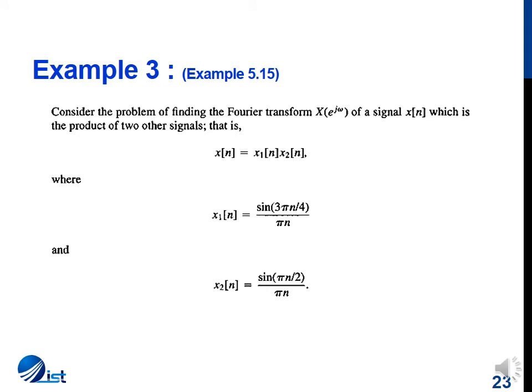Since we have not done periodic convolution so far, we'll be using the periodic convolution property to determine the Fourier transform of a signal x of n, which is a product of x1 of n and x2 of n, where x1 of n is given by the sinc function sin(3πn/4) over πn, and x2 of n is given by sin(πn/2) over πn.